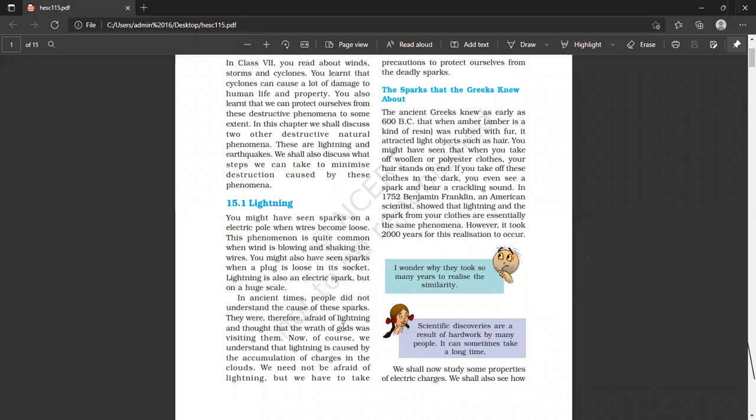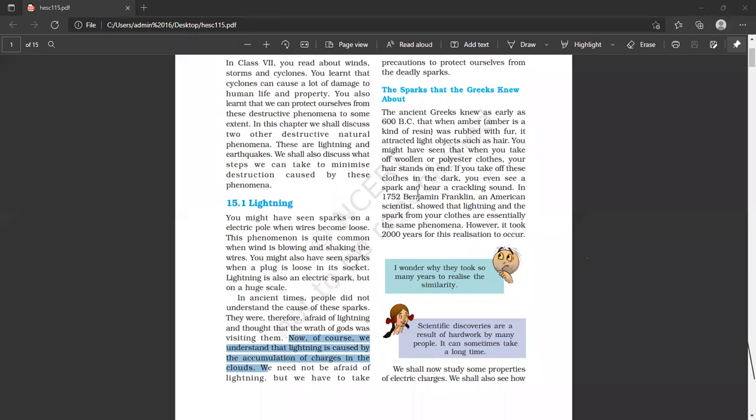साइंस इन चीजों को नहीं मानती है. Science does not believe in all these things. तो साइंस के अकॉर्डिंग लाइटनिंग क्या है, that we will try to see. Now, of course, we understand that lightning is caused by the accumulation of charges in the clouds. Generally the lightning process is seen when a huge number of clouds form in our sky, in our atmosphere, तभी तो लाइटनिंग होती है.